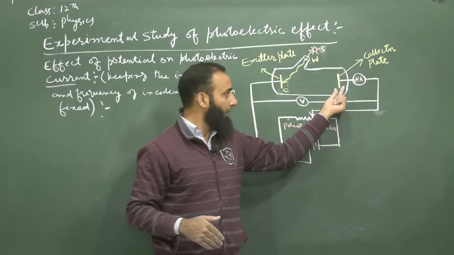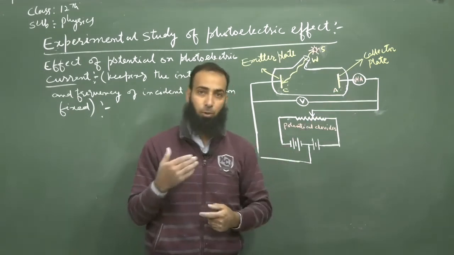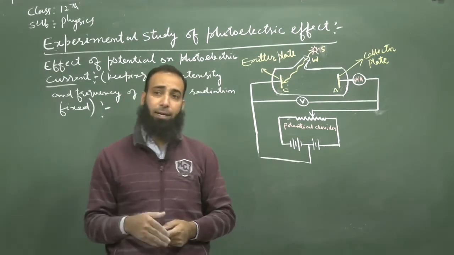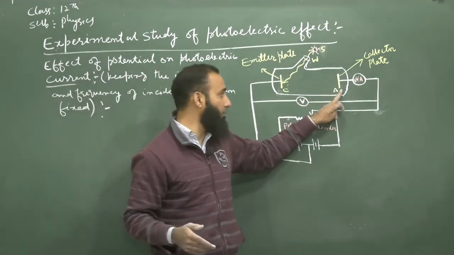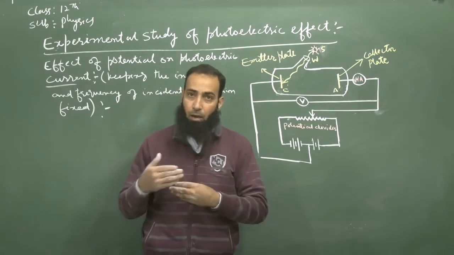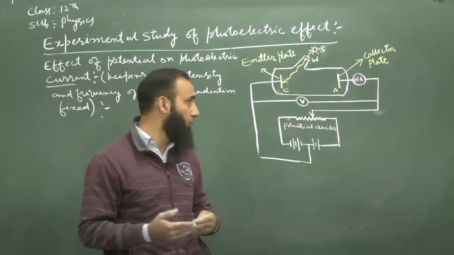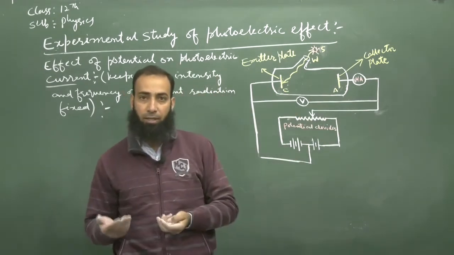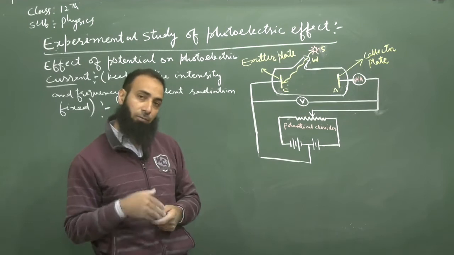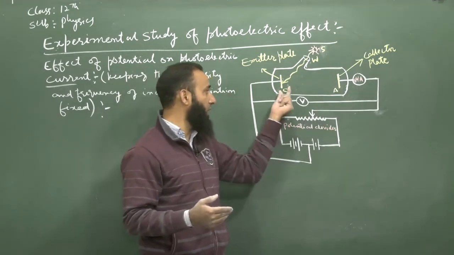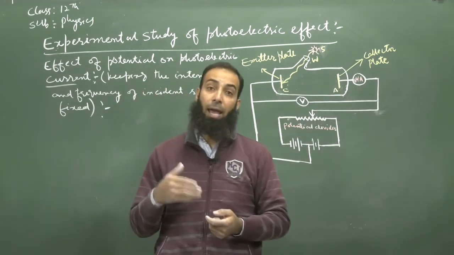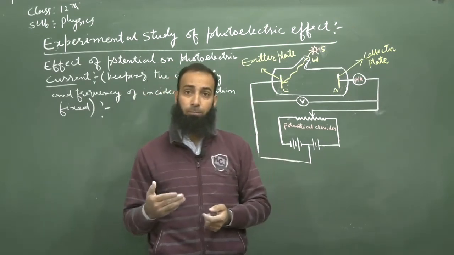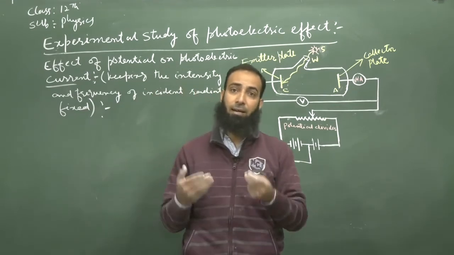Now we will make the collector plate at a certain positive potential with respect to the plate C. It was found that the photoelectric current also increases. When we make the plate A more and more positive relative to the plate C, the photoelectric current continuously increases, and it reaches a maximum value and the current saturates.